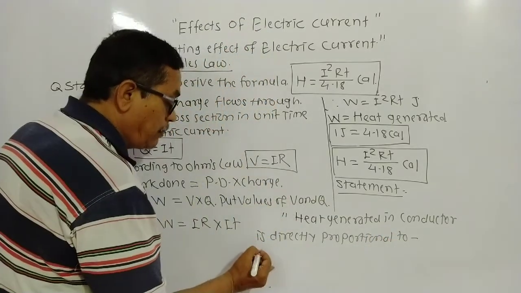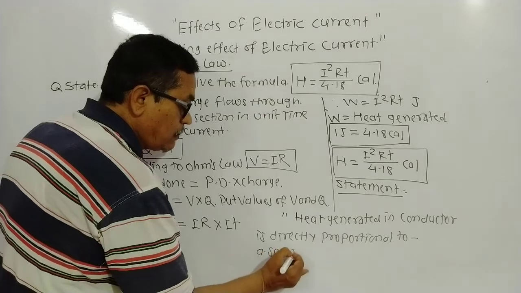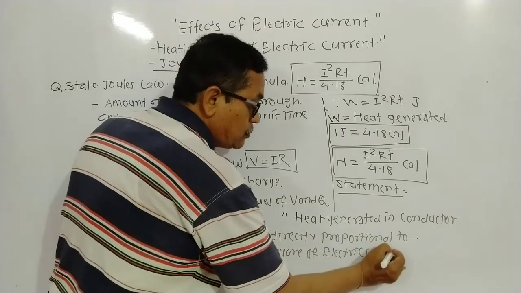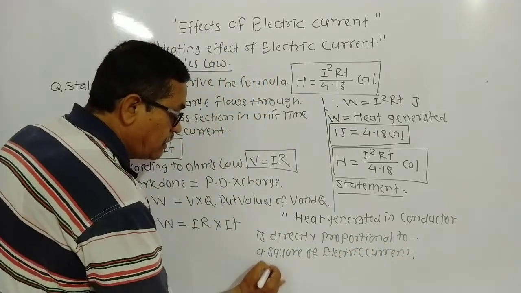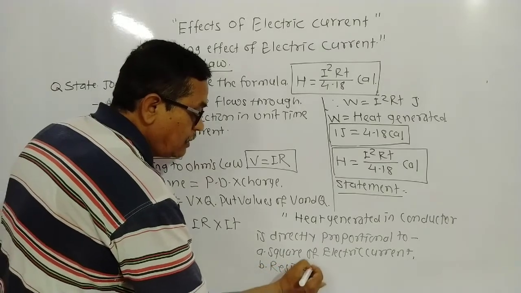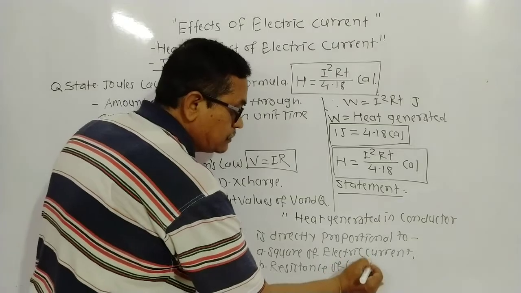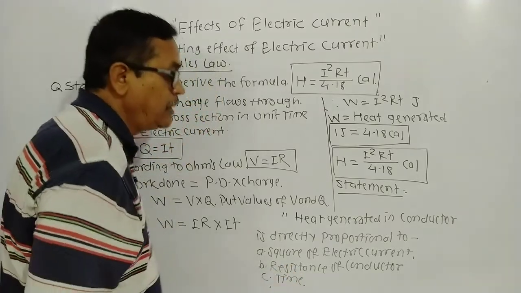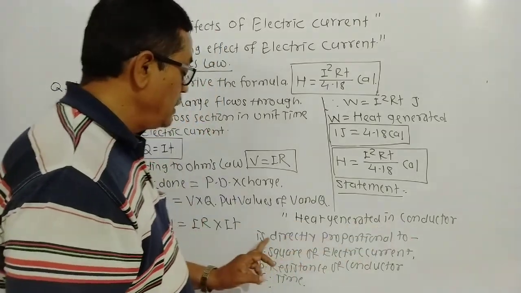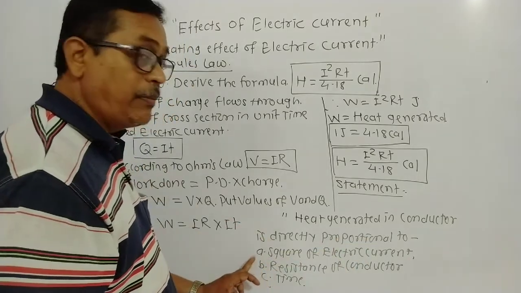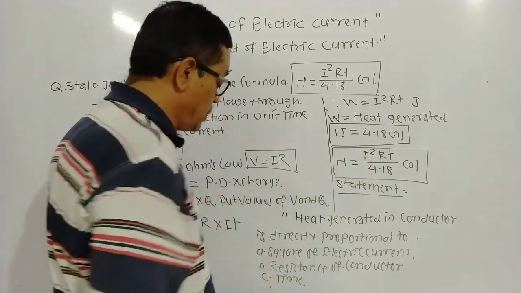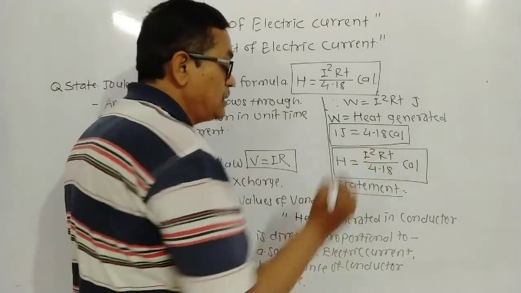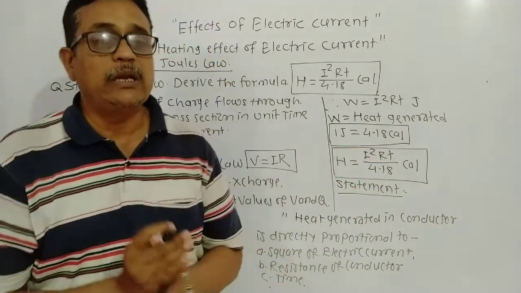Means look here, heat generated in a conductor is directly proportional to number 1, the square of electric current, that is I square, number 2, the resistance of the conductor, that is R, and number 3, that is time, that is T. Means the time taken for the electric current to flow.